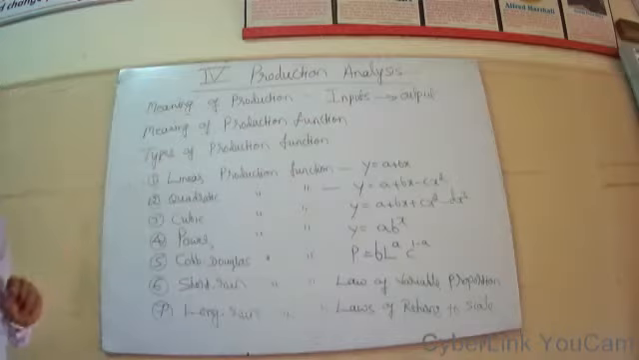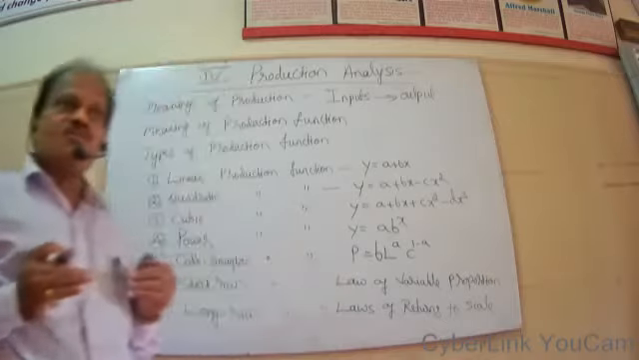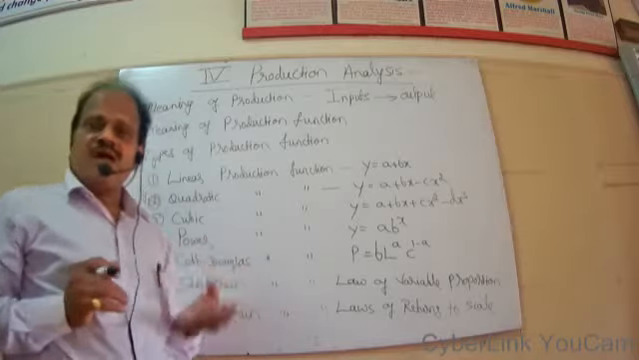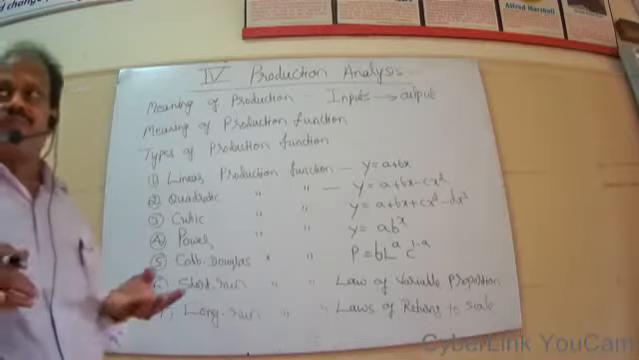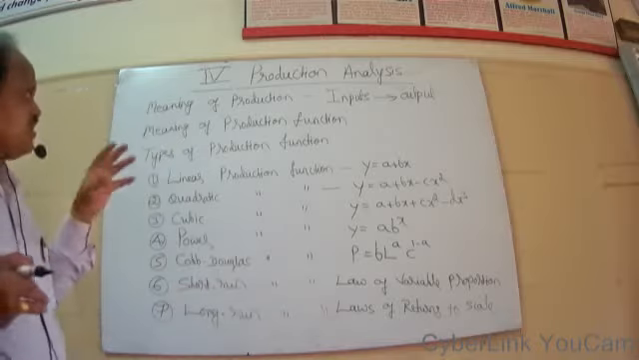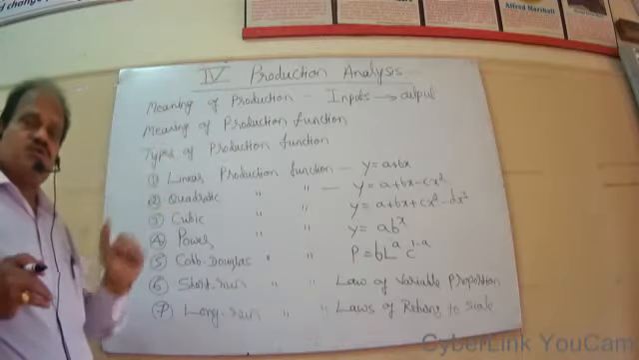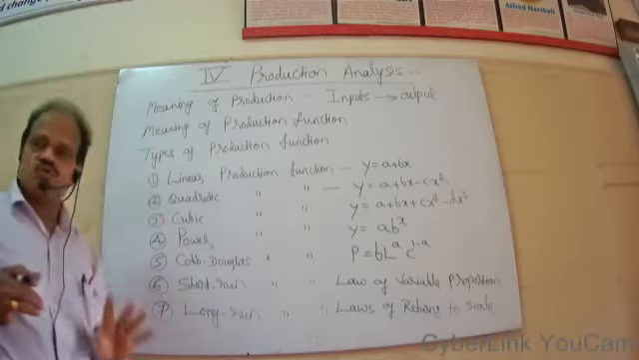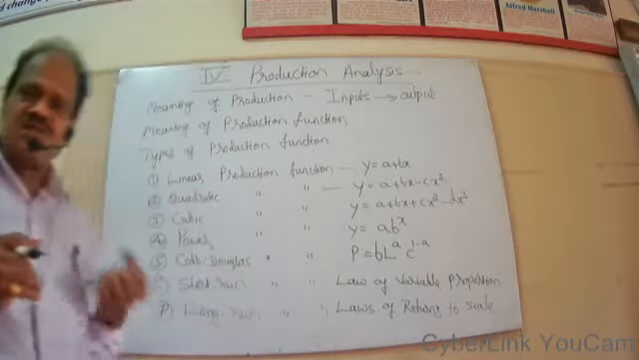Then what are inputs? Inputs are all those things which are used in the production of a commodity or a service. For example, we will make use of land, labor, capital, organization, raw materials, tools, equipments, machines, buildings. So these are considered as the inputs, or the things which are used in the process of production, that is, to produce a particular commodity or a service.